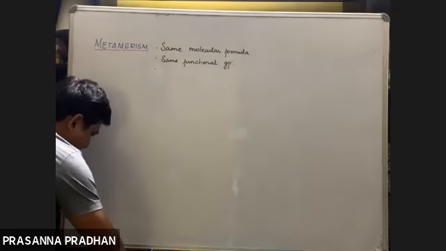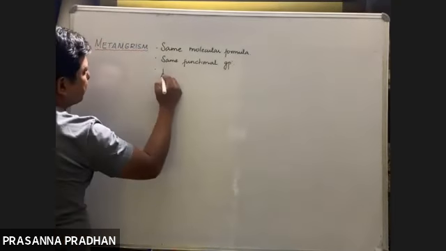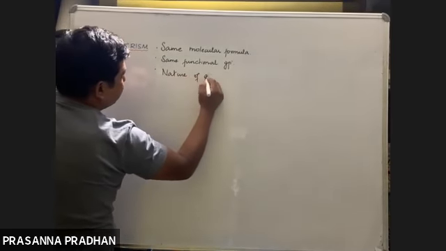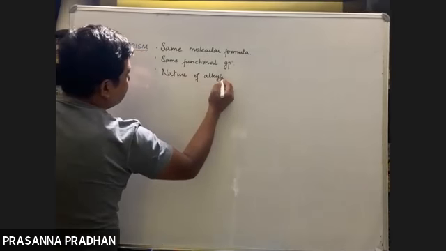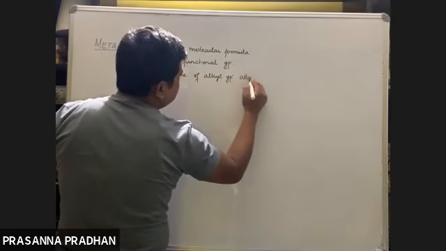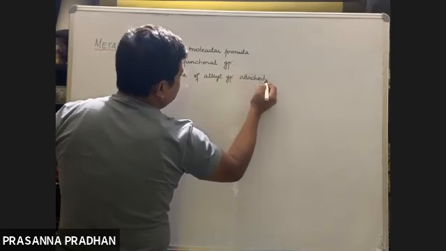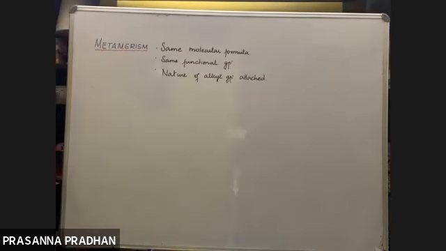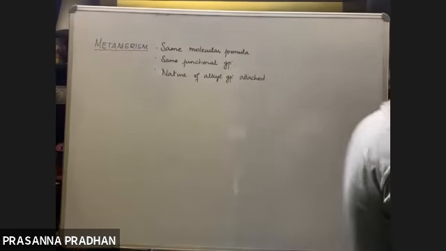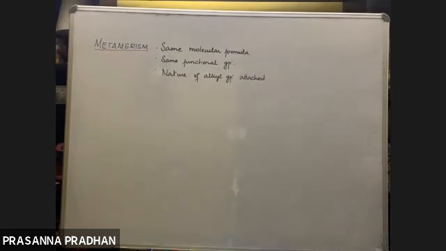They differ in the nature of the alkyl group attached. So what does this mean? I think if I give you some examples, that would be clear.